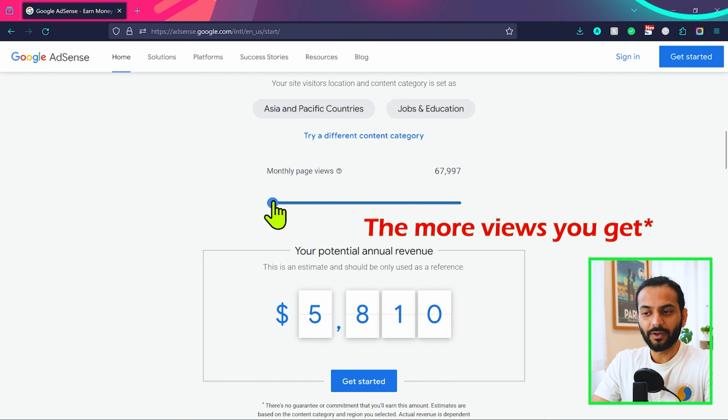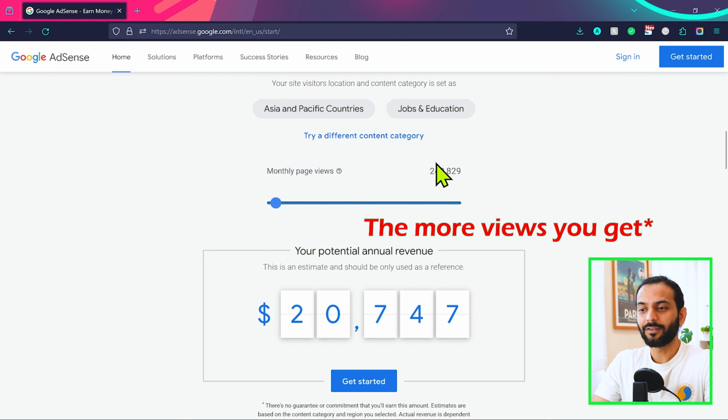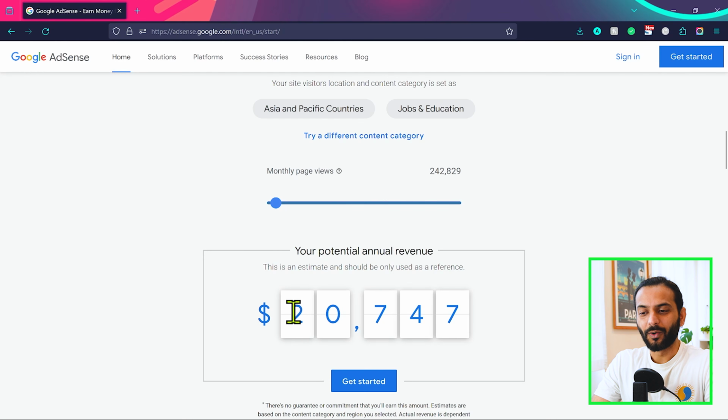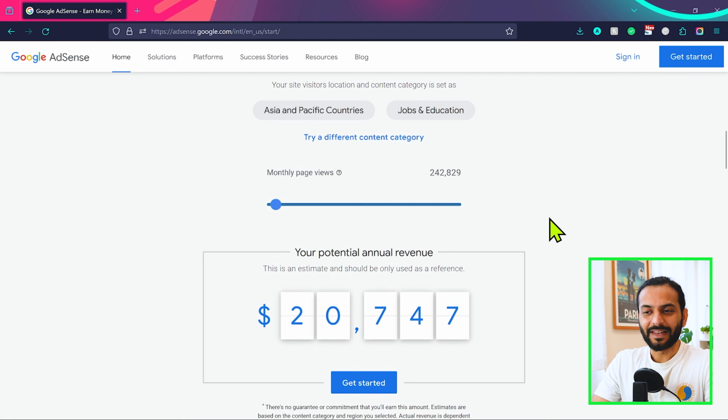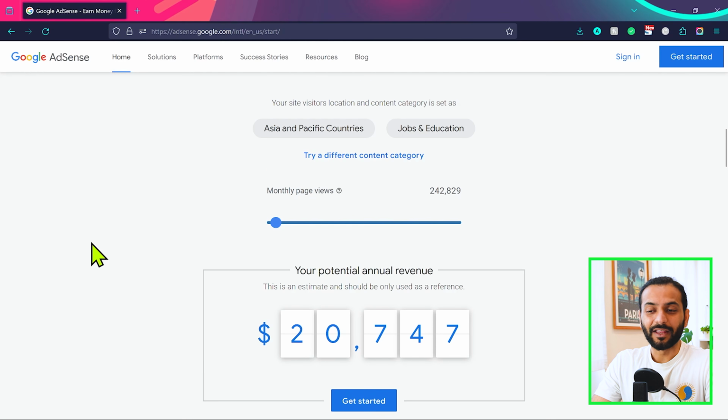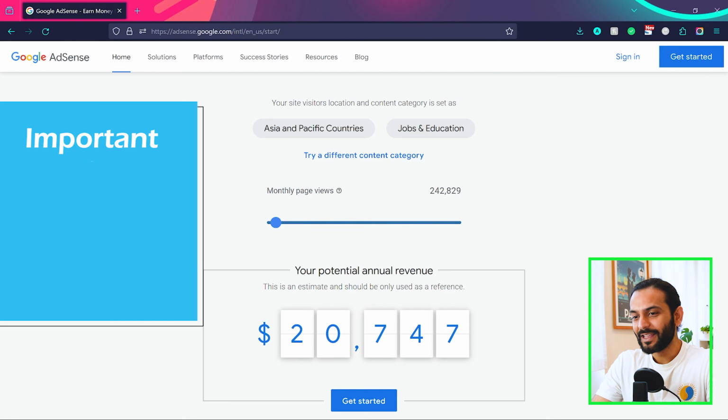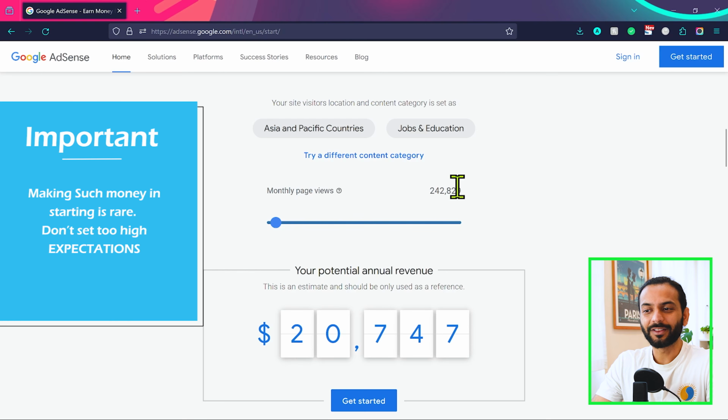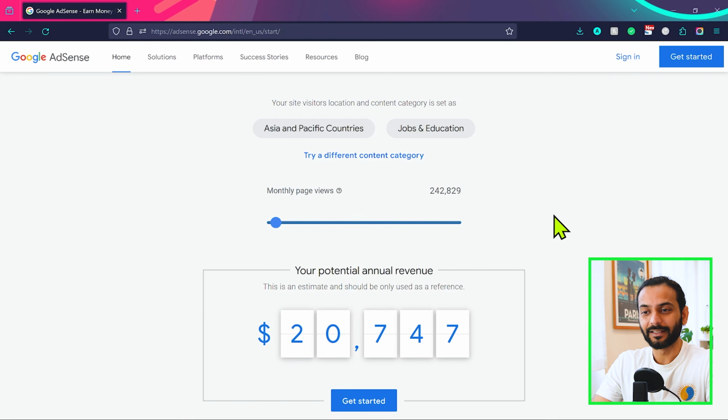Of course, the more views you get, your money will increase. You can see if you have 240,000 monthly page views, you can make somewhere around $20,000. This looks like too much money, but I know some people who make this kind of money, but this is not for everybody. Don't get too hyped that, okay, if you just start a blog and you can get 240,000 visitors a month, you could make $20,000. It depends a lot. Trust me, it depends a lot on Google AdSense. So this is a quick overview of how much money you can make.